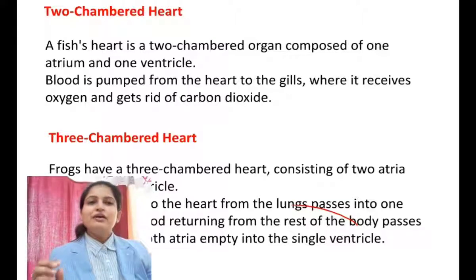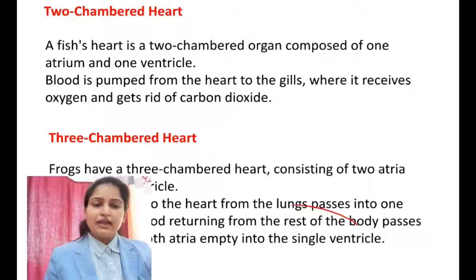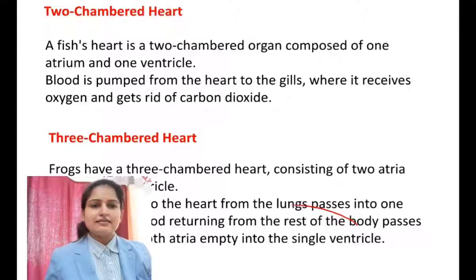Okay, so fishes have a 2-chambered heart because they don't need as much energy as humans need, because we have a large body and also we have more energy needs. Also, we are warm-blooded animals. We have to maintain our body temperature of 37 degrees Celsius, so we need a lot of energy to maintain this body temperature, while the invertebrates or the lower vertebrates don't need such a mechanism. They are basically poikilotherms or cold-blooded animals. They don't need to maintain their body temperature. That is why they have a simple heart mechanism.